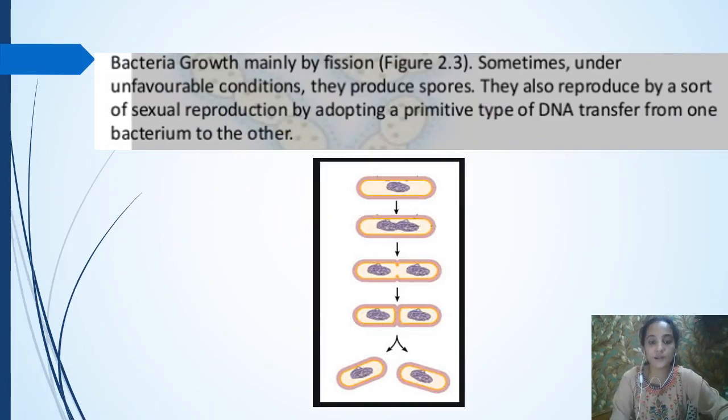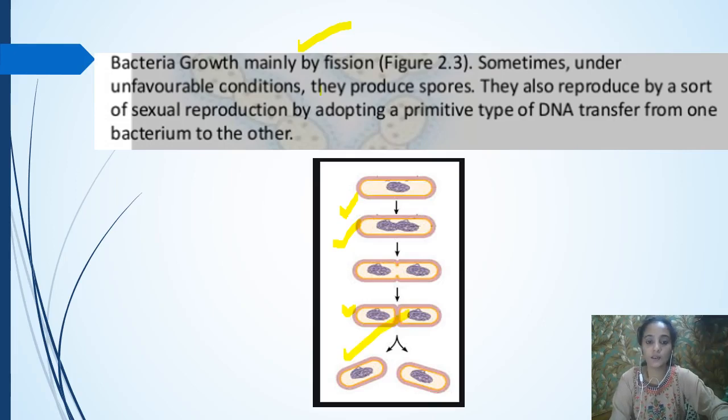Now, how do these bacteria reproduce? Some of them reproduce by fission. This is a picture of fission where you can see the single cell. First, the nucleus gets divided. After that, the cell wall and cytoplasm get divided, and you get two daughter cells.